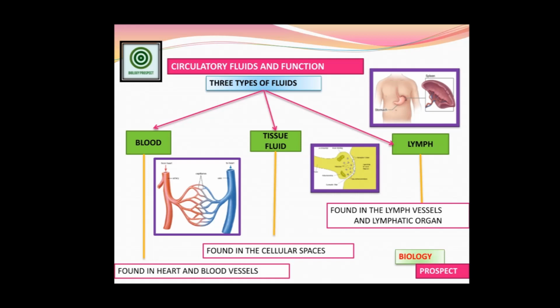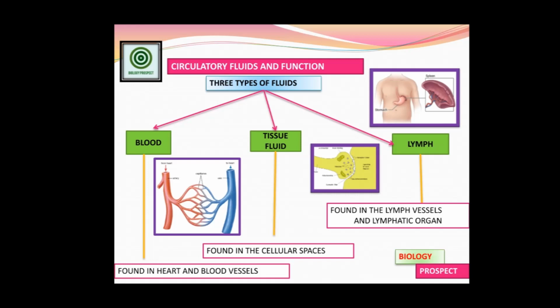So first, there are three types of fluids. The first fluid is obviously blood. You can see on the slide which I represent on the screen, the blood flows through blood streams. Not three types, actually it is two types of blood stream. The first one, reddish, is the artery, and the second one, bluish, is the vein. The arteries and veins together form the capillaries. These are things you are already familiar with, and the names are not uncommon to you. So I am telling you that blood is the first circulatory fluid.